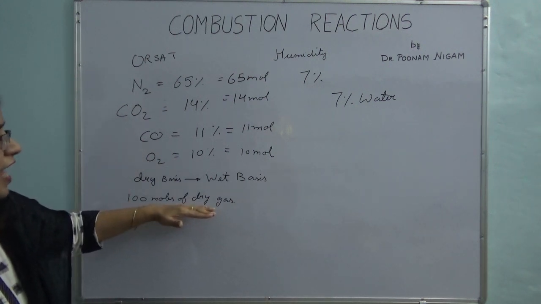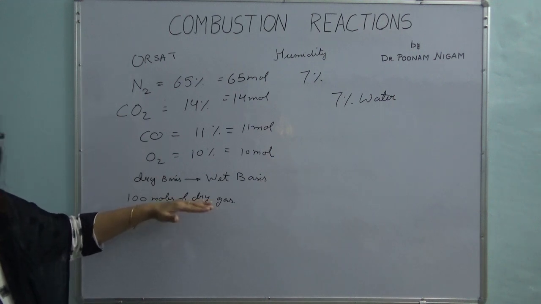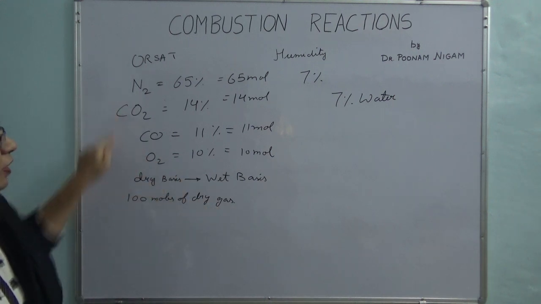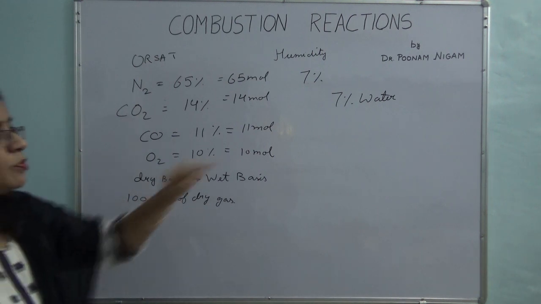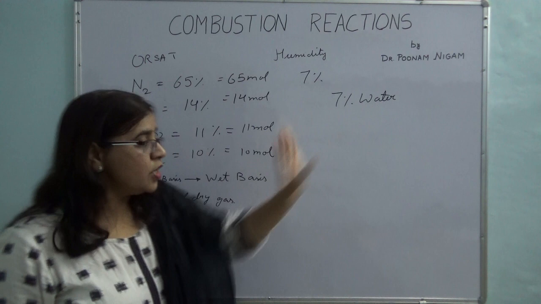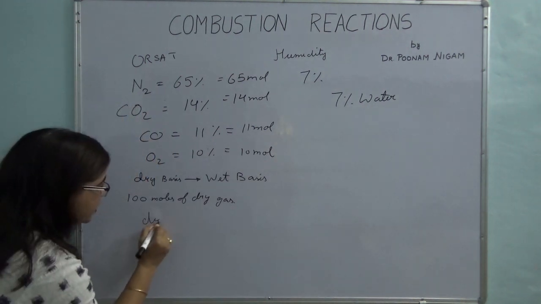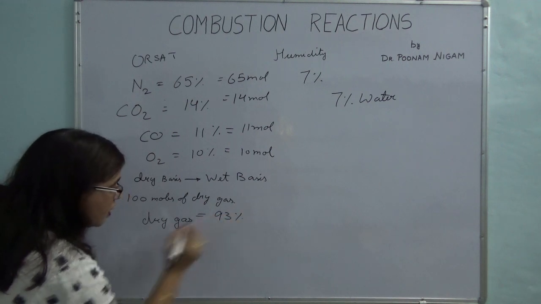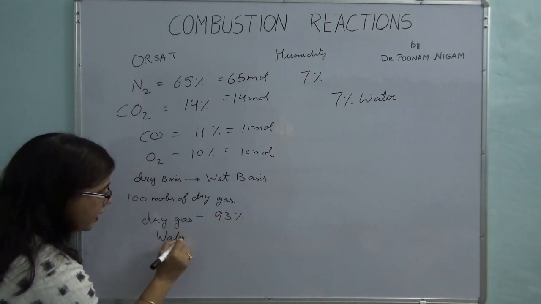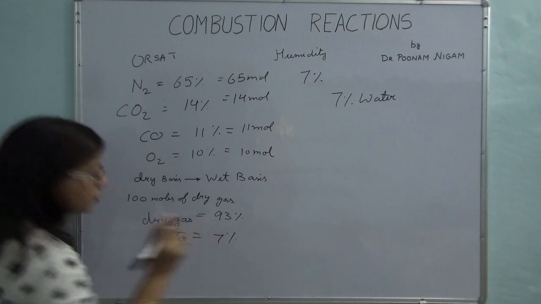Now, if I have 100 moles of dry gas in the flue, that will account for 93% of the flue gases, because 7% is water. So my dry gas is equal to 93%, because the remaining is water, given as 7%.